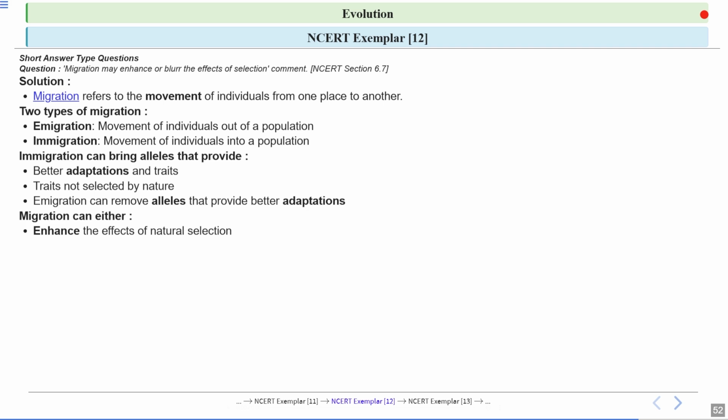Migration can also enhance the effect of natural selection. If migration introduces alleles that are beneficial according to natural selection, the effect of selection is enhanced. For example, if a drought-resistant gene is introduced, it can help the population survive drought conditions. However, when alleles that go against selection or are random enter through migration, the effect of selection becomes blurred. This means that variation within the population increases, making it difficult to see the clear effect of selection.